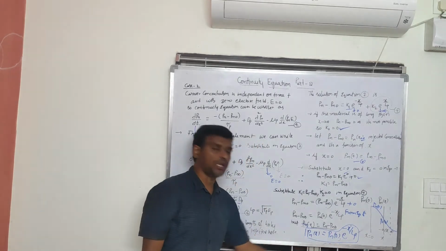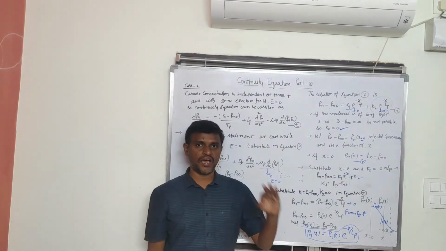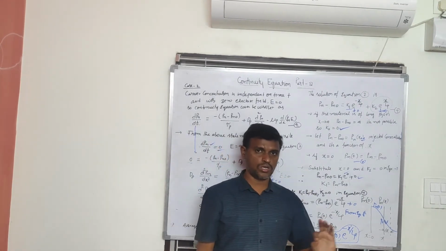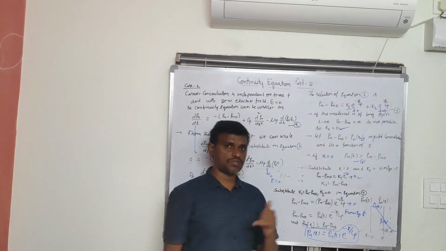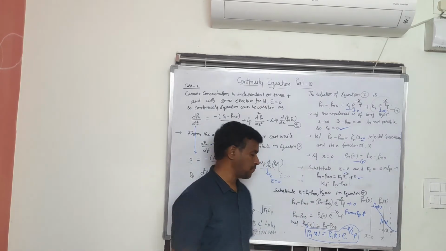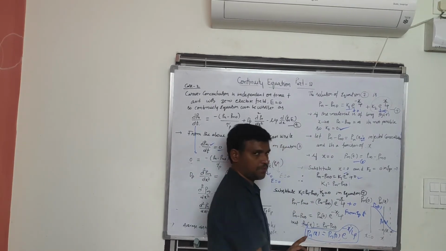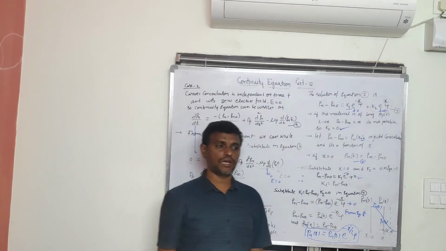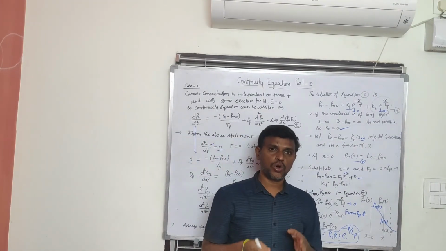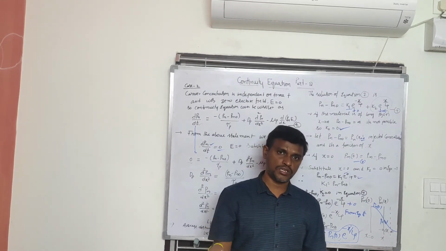So what does this indicate? It indicates that the injected carrier concentration, or injected hole concentration, varies exponentially from Pn of 0. That is Pn of x is equal to Pn of 0 e power minus x by Lp. So in case 1 we studied how the hole concentration in n-type semiconductor varies with time, and it is independent of distance.